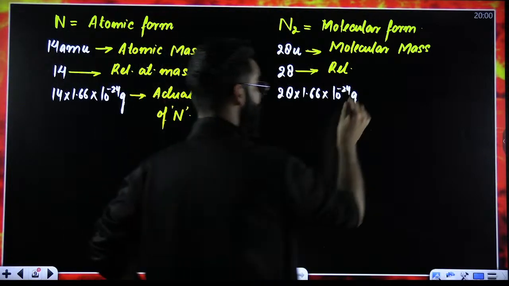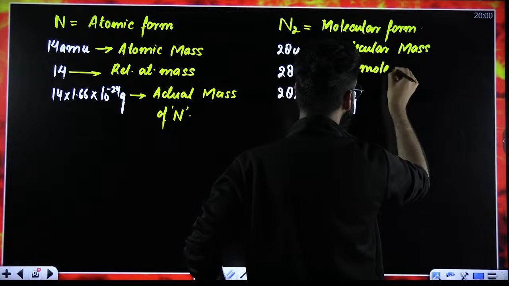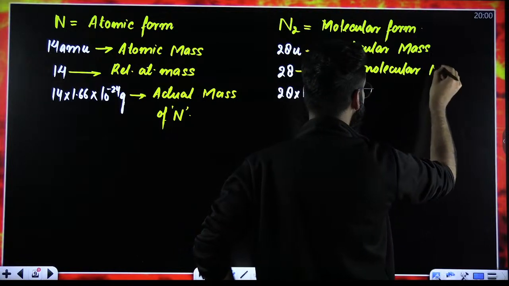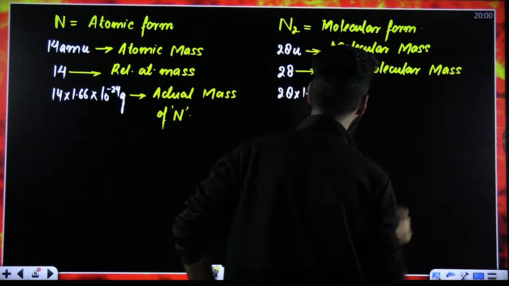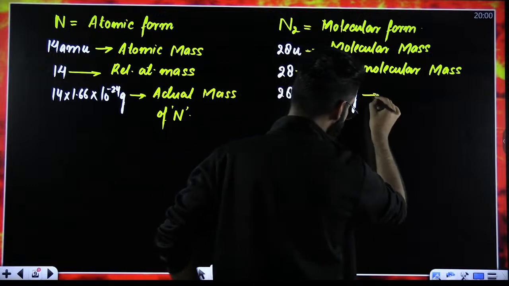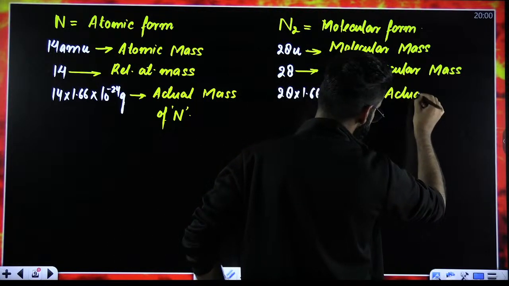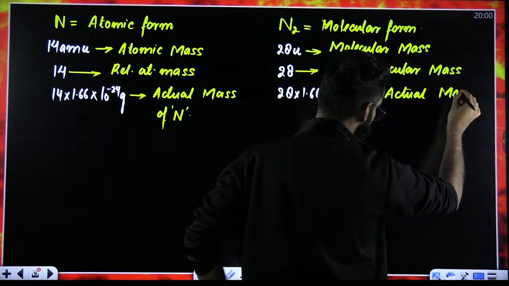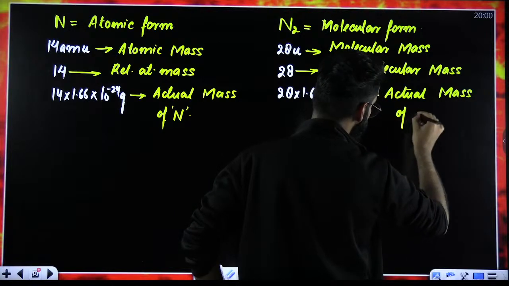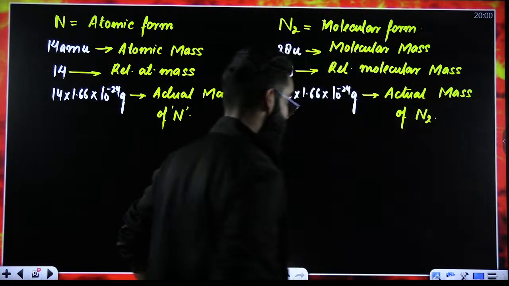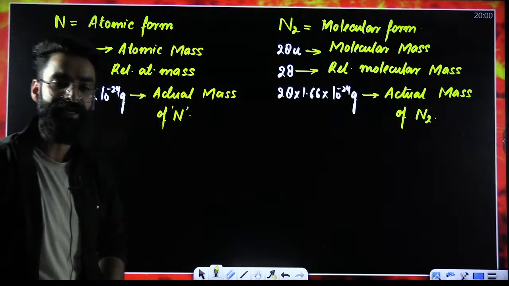No. A relative molecular mass of nitrogen. This particular term, you should be calling the actual mass. But is it the actual mass of N? No. This is the actual mass of N2. I believe these three things are absolutely clear to all of you.